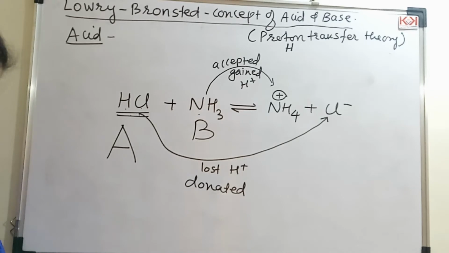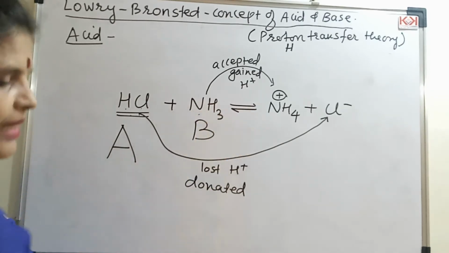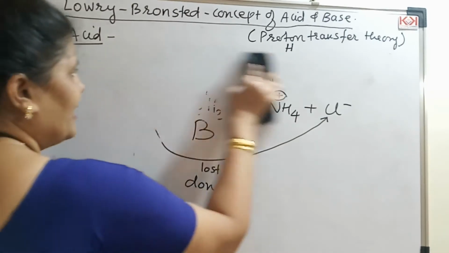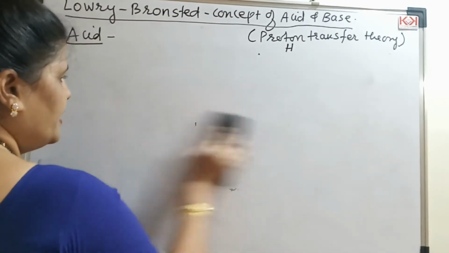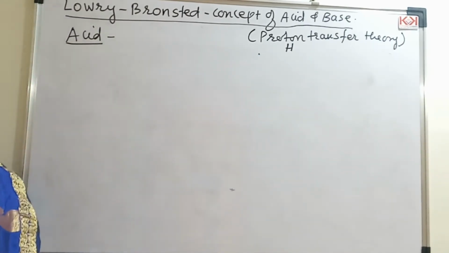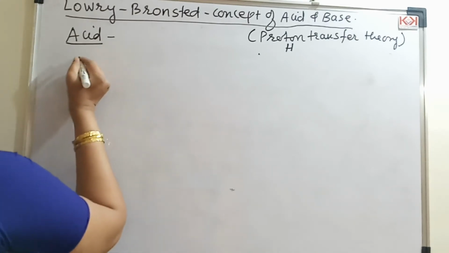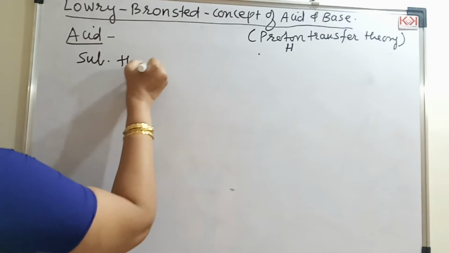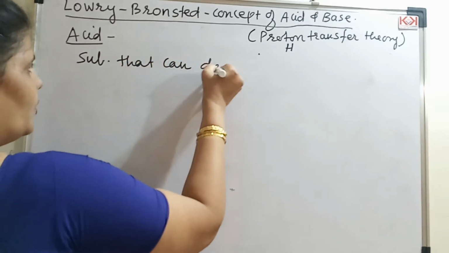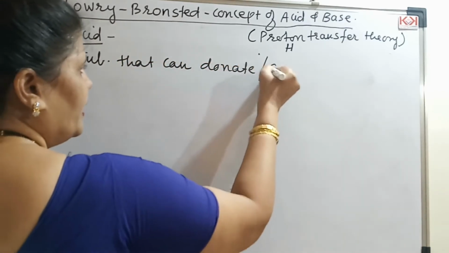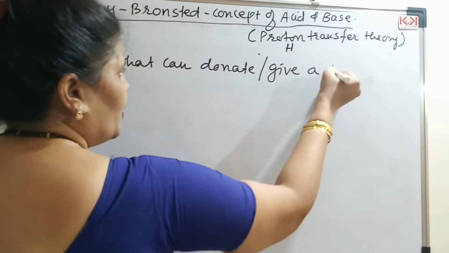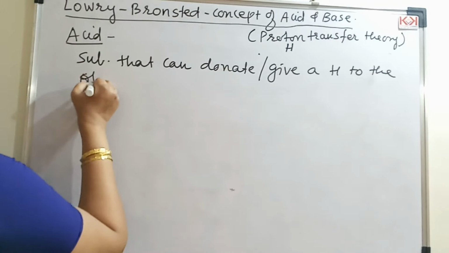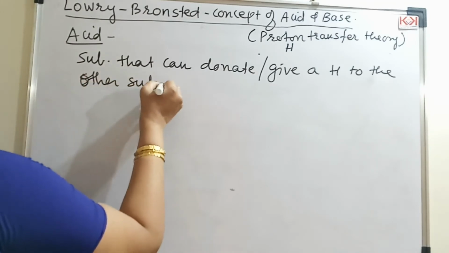So HCl is an acid according to Lowry-Bronsted. Let us see the definition. I think through this example, the concept becomes easier to understand. So what is an acid according to Lowry-Bronsted? According to Lowry-Bronsted, an acid is a substance that can donate or give a proton to the other substance or species.